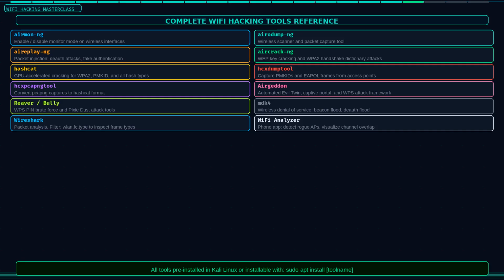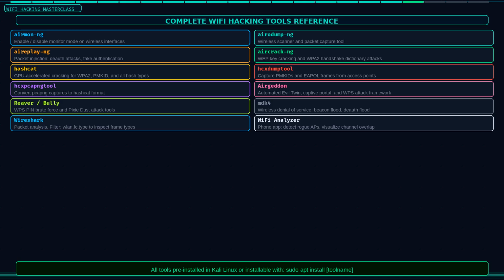Airmon-ng manages monitor mode on your wireless interface. Airodump-ng scans for networks and captures packets. Aireplay-ng sends packets including deauthentication frames and fake authentications. Aircrack-ng cracks WEP keys and WPA pre-shared keys from captured handshakes. Hashcat uses your GPU for dramatically faster password cracking with rule sets and mask attacks.